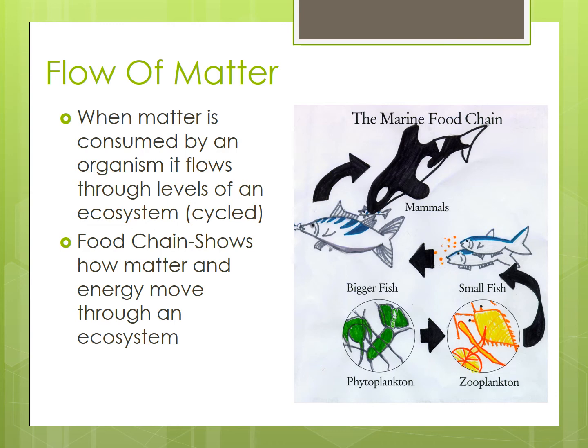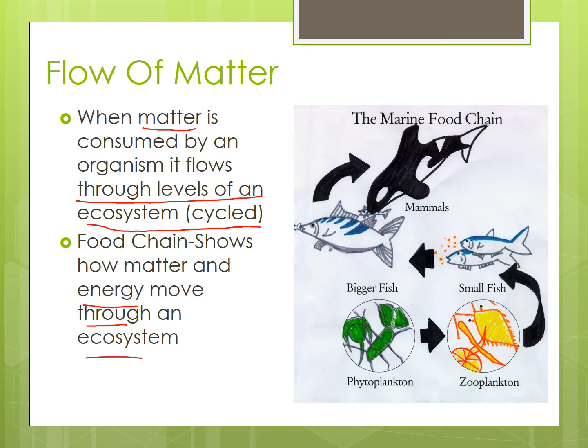So, flow of matter. What is the flow of matter? So this is when matter is consumed by an organism. It flows through levels of an ecosystem. It's pretty much a cycle. It just keeps on going. Okay. A food chain shows how matter moves through the ecosystem.